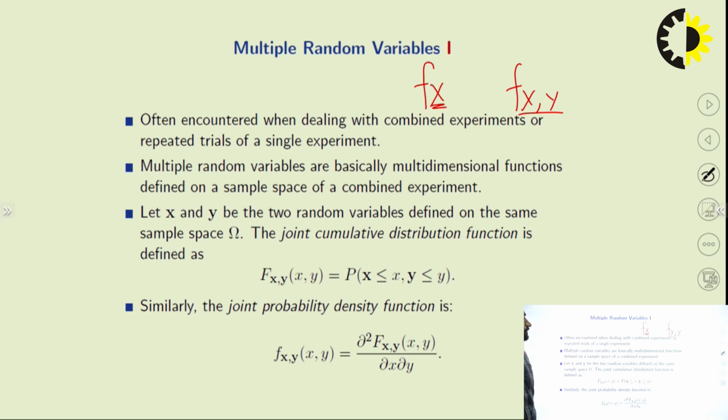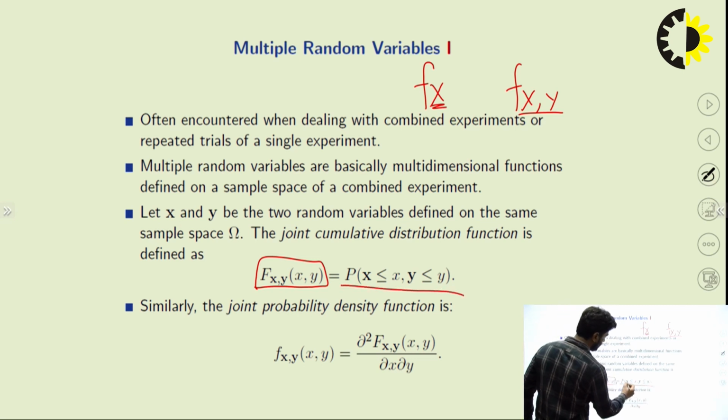What will be the PDF and CDF for this? Here you can see the expression for the CDF, capital F of x and y. It will be equal to the probability that capital X is less than or equal to small x, and Y is less than or equal to small y.